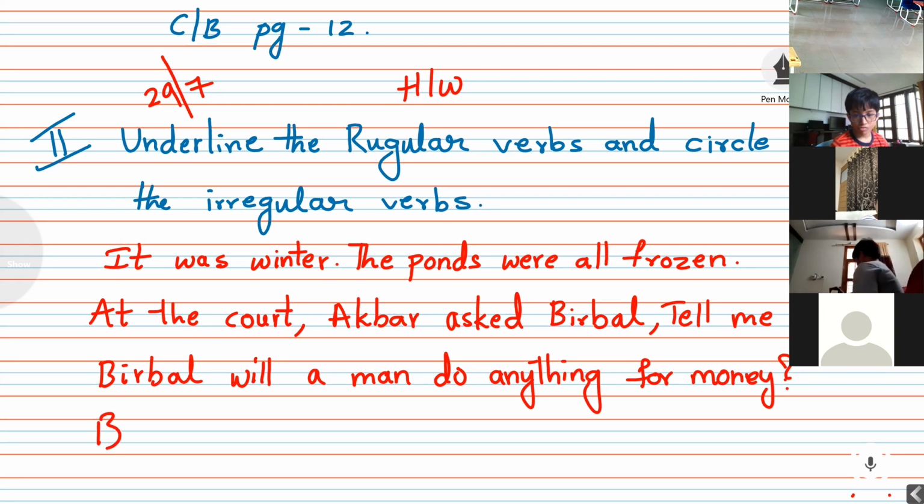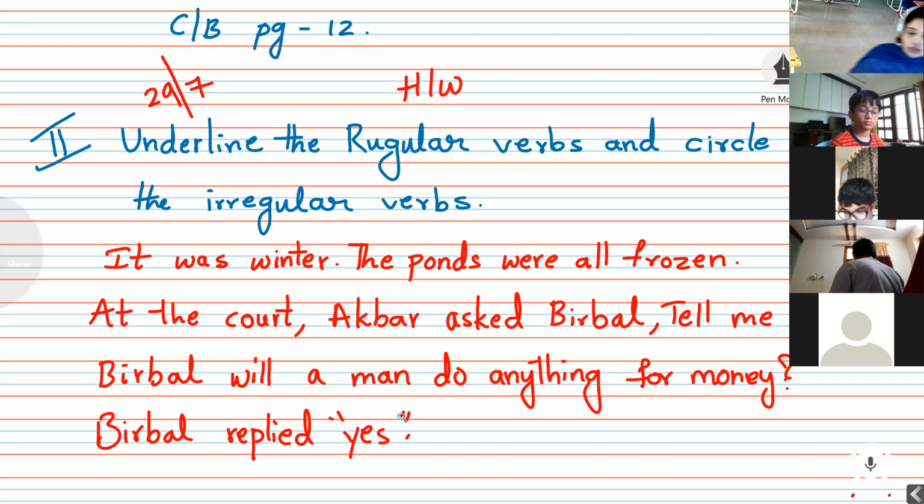Birbal replied, yes. So only one sentence I wrote here to explain to you what to do with your homework, how you are going to write your homework. See here. Everyone look at the screen.